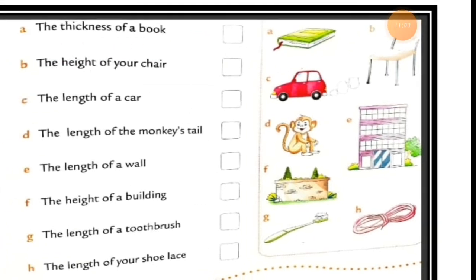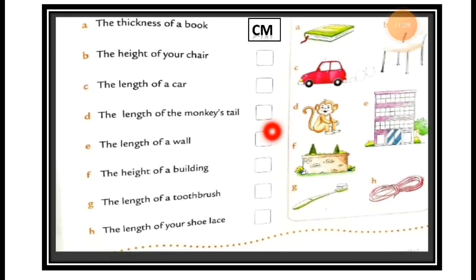My answer is centimeter. You have to write down A, the thickness of a book, and just write cm, it means centimeter. We can measure the thickness of this book in centimeters because it is not that long, the length is short, not long.